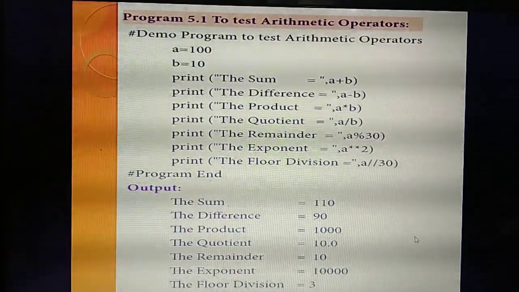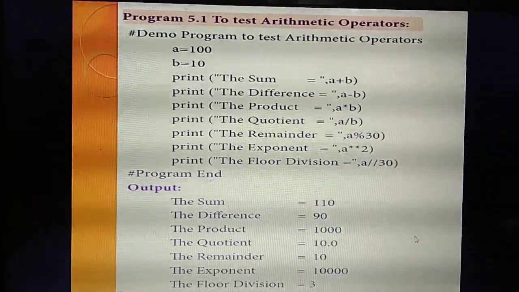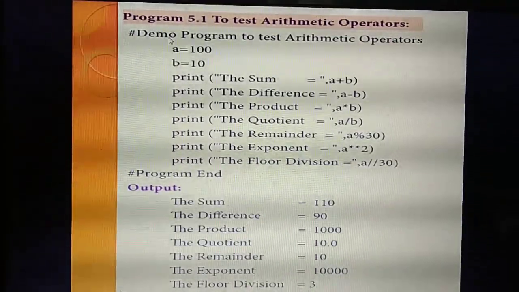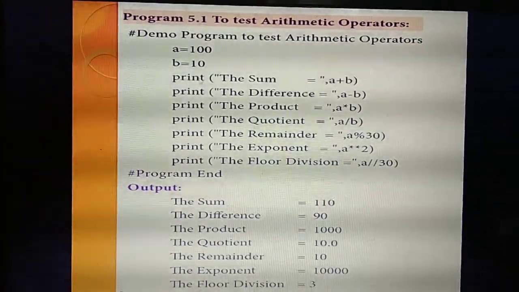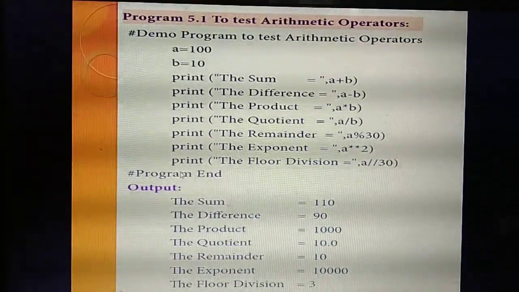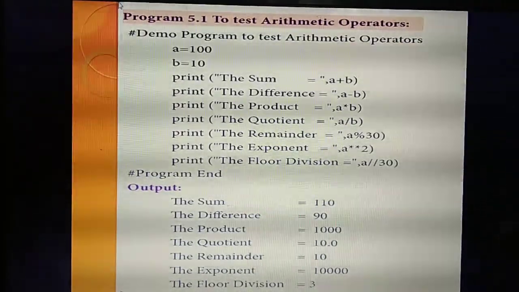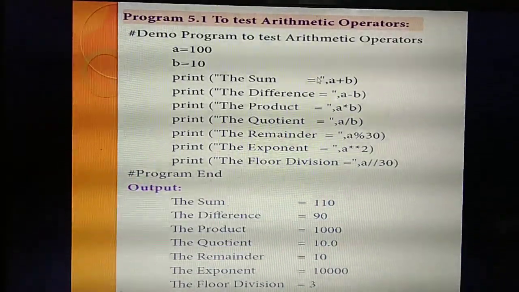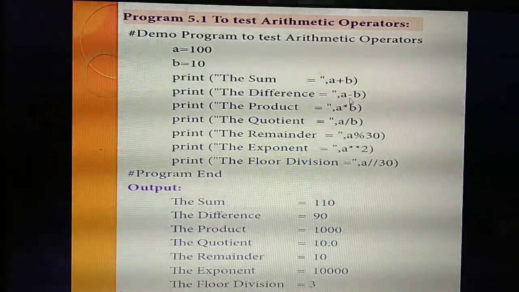What programming language are you studying? Python. So you are going to write a Python program. Listen, what's the step? Here there is no need to give int or anything. What's the value of A now? Simply I am giving the value of A as 100, B as 10. What's the use of the print statement? Whatever you type inside the print statement will display on the output screen. So print the sum equal to, sum means A plus B. Then print the difference. Difference means subtraction, A minus B.